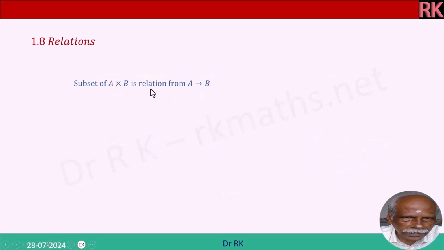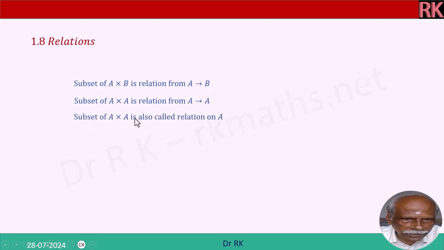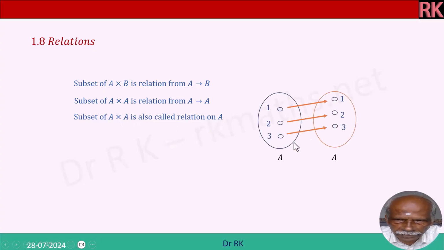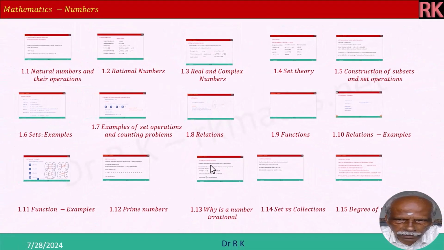A subset of A cross B is a relation from A to B. A subset of A cross A is a relation from A to A. A subset of A cross A is also called a relation on A. Right? I have taken here the same sets A and A. Now we will see functions.